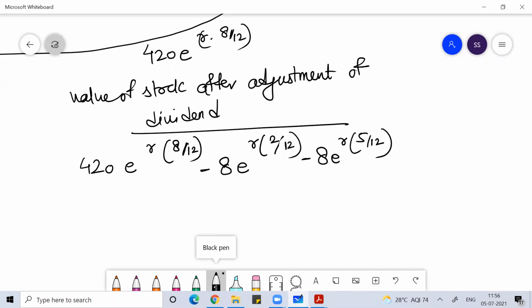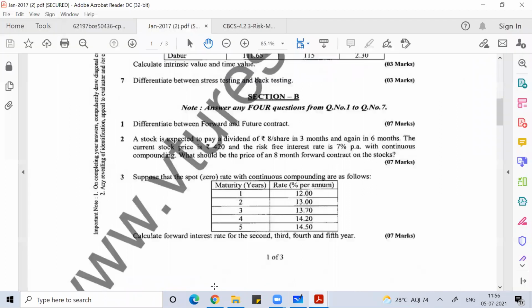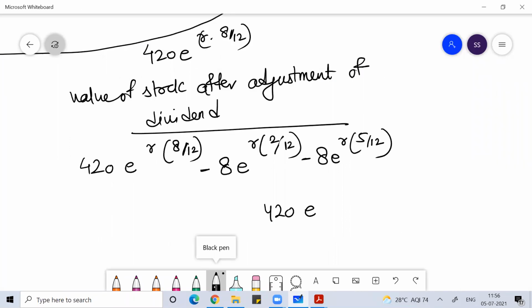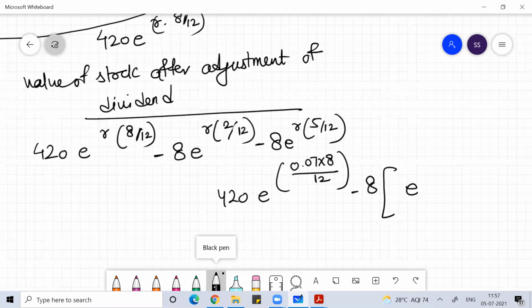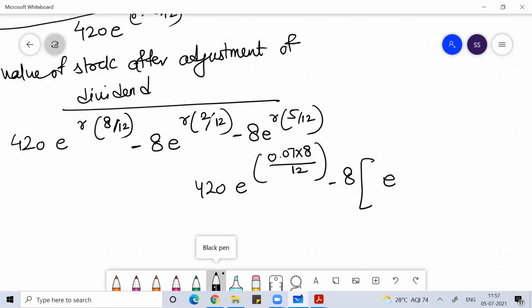Here, everyone. So what I can do, I can take 420 e to the power, what is r? The r value is 7%, 0.07 into 8 by 12. Minus 8, you can take common e to the power r also.